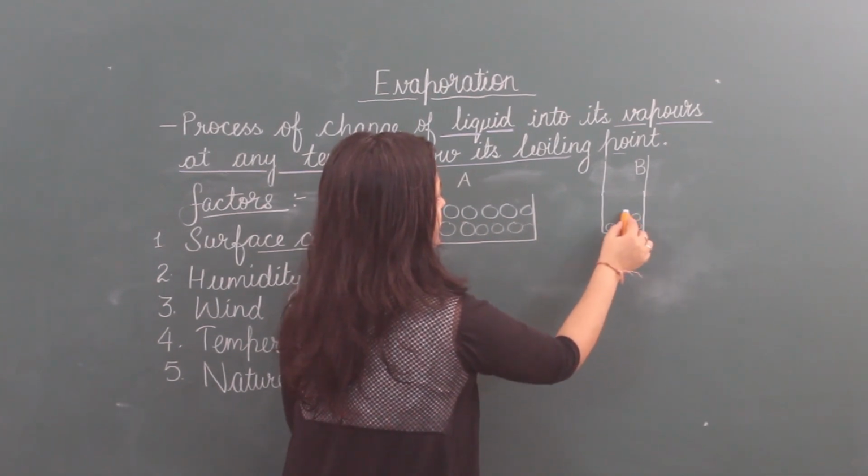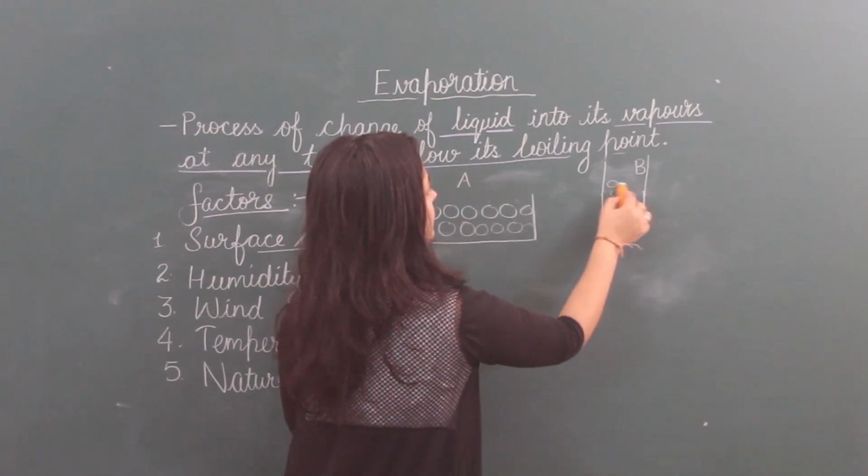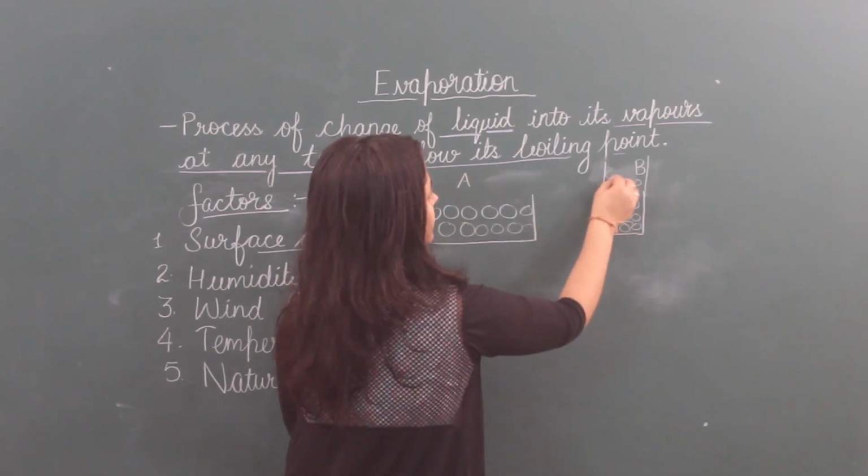So its surface area is less, so the amount of liquid will be this way.